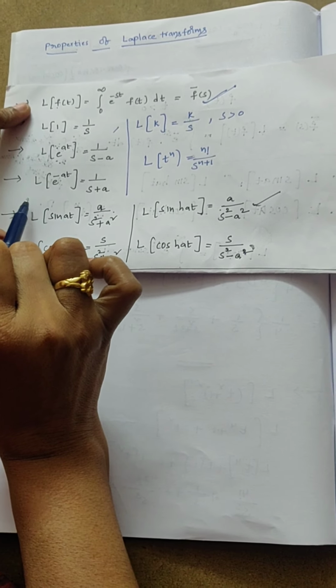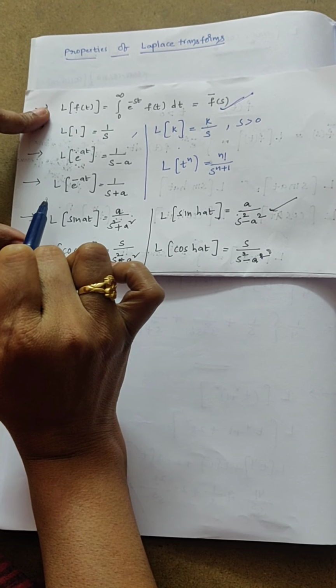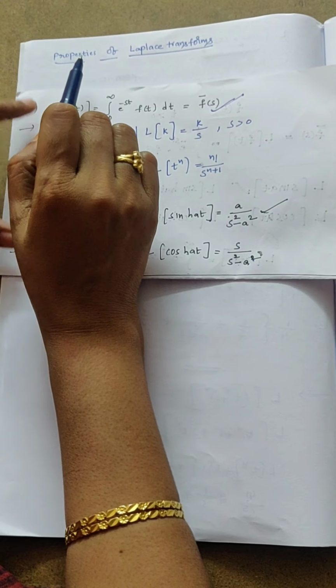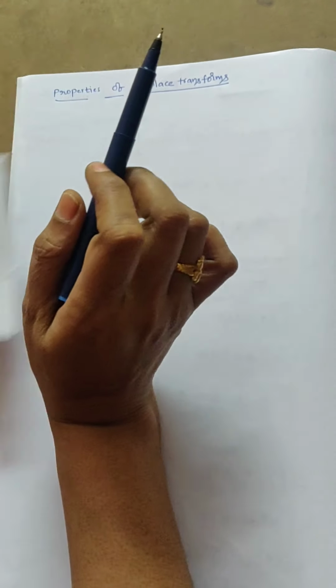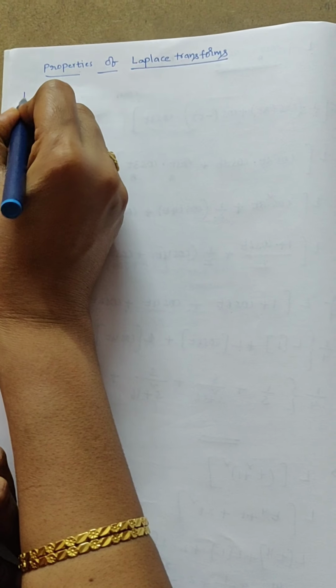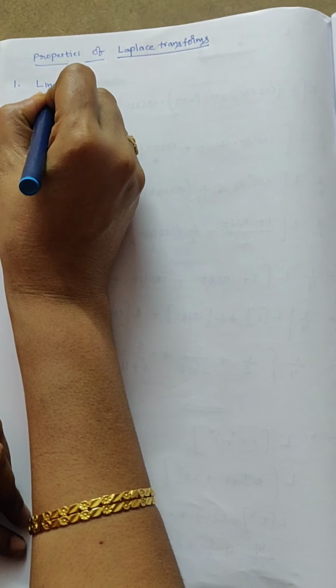Now the next topic from the Laplace transforms is the properties. From the properties of Laplace transforms, the first one is the linear property.